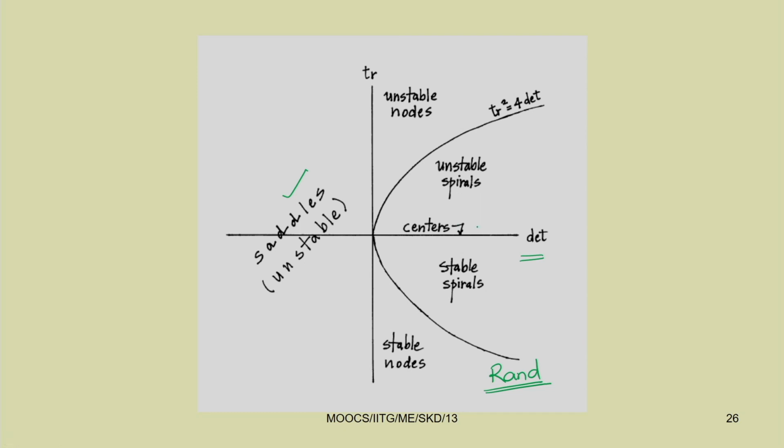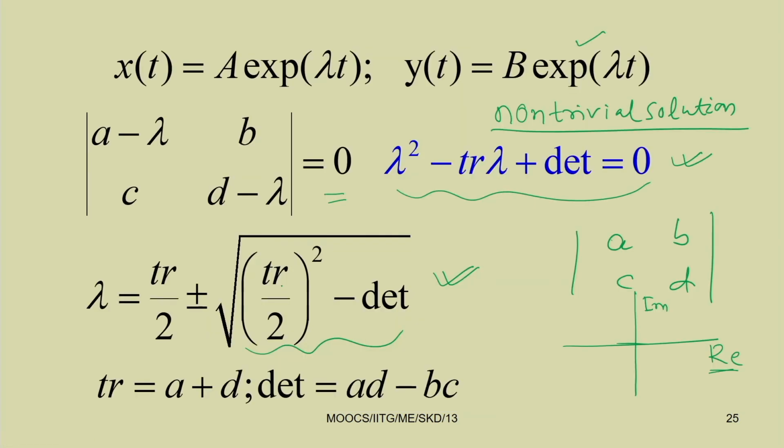So, one is your center, then you can get a stable spiral, stable node, unstable spiral, unstable node, depending on Tr squared equal to 4 times the determinant. From this, the expression becomes Tr squared minus 4 determinant, and you can take the half outside.